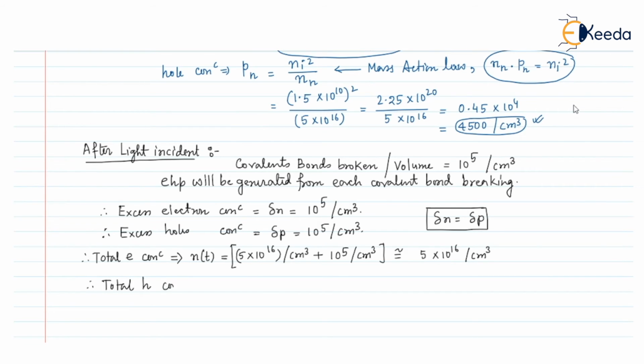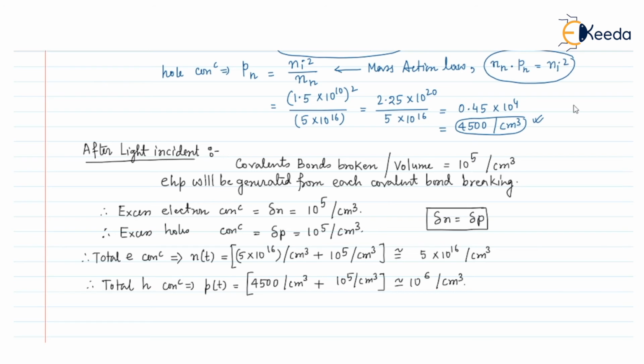And if I find the total hole concentration, and denote it as Pt, previously before the incident of light it was 4500 per centimeter cube, and after light incident 10 to the power 5 per centimeter cube holes have been generated per unit volume. So it will be nearly 10 to the power 6 per centimeter cube.